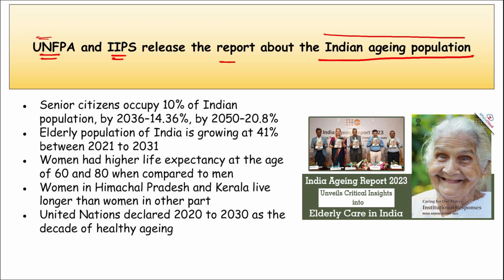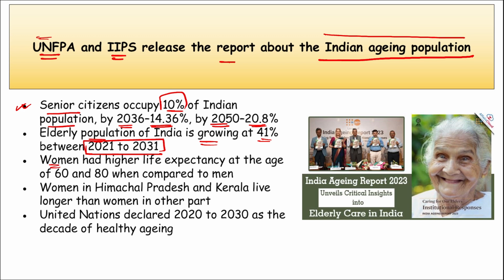In this report, senior citizens occupy 10% of the Indian population, and by 2036 this will increase to 14.36%, and by 2050 to 20.8%. Mark this. Second, the elderly population of India is growing by 41% between 2021 and 2031. That means in this 10 years we see an increase of 41% in the elderly population.